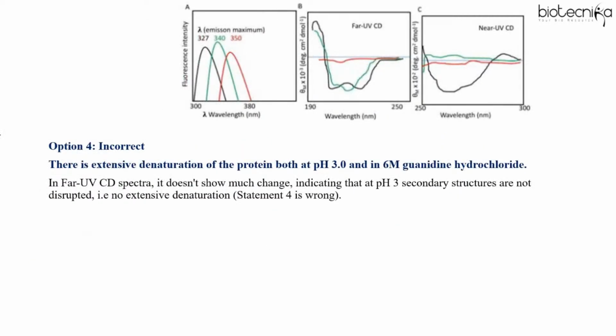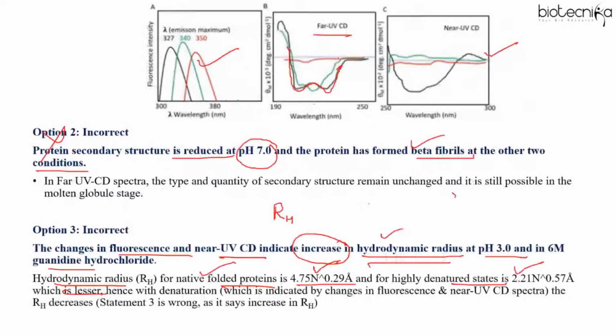And coming back to the question, if you see option 4, there is an extensive denaturation of protein both at pH 3 and 6 molar guanidine hydrochloride. So for denaturation, if you see far UV, pH 3 is represented with the green one, right?